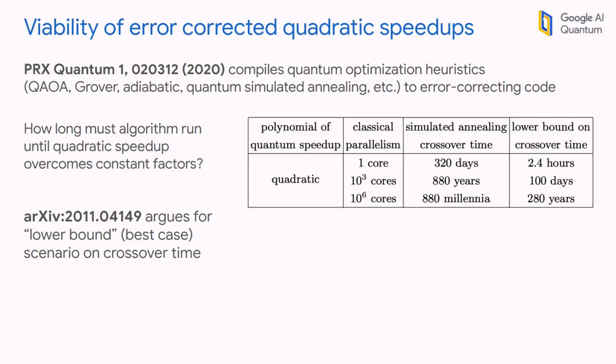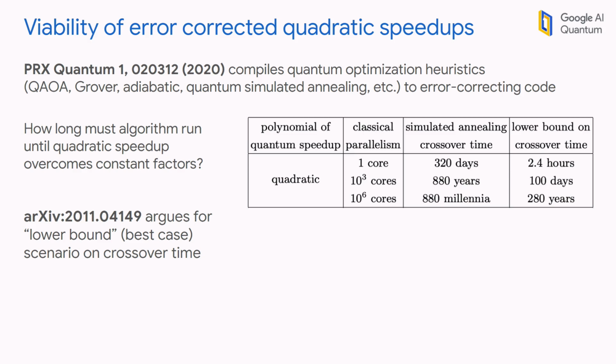So we also put out a paper very recently which argues for a lower bound on the crossover time, if things went as well as possible for the quantum computer, for some generic algorithm with a quantum speedup. You can see the details of this analysis in the arXiv paper I'm quoting here. Already, if we're comparing to just one classical core, maybe it doesn't look so bad, 2.4 hours, but this is a very, very loose bound.